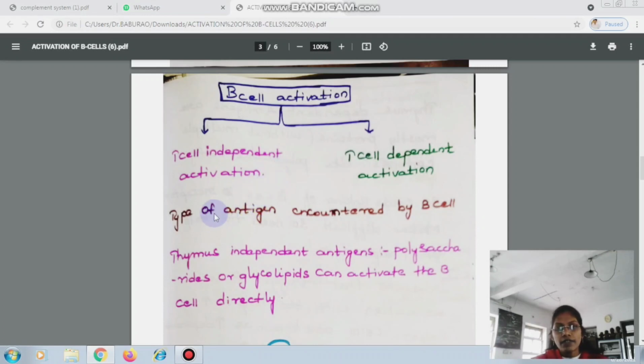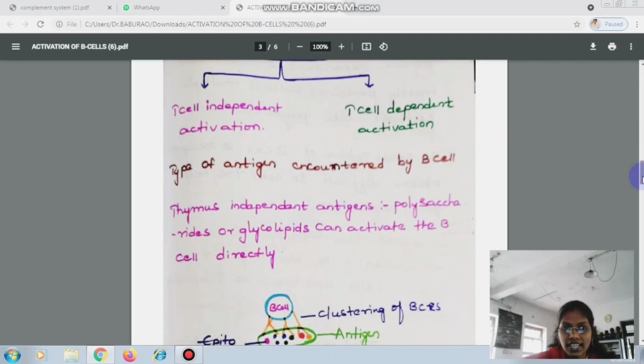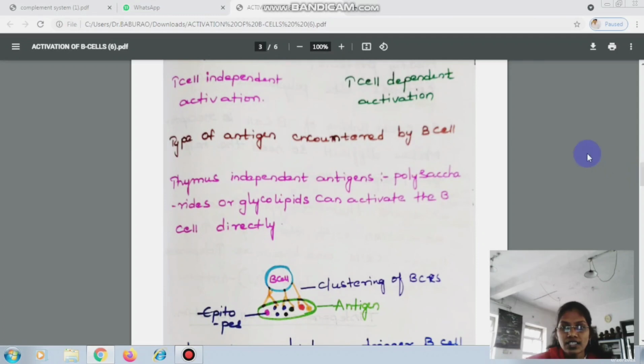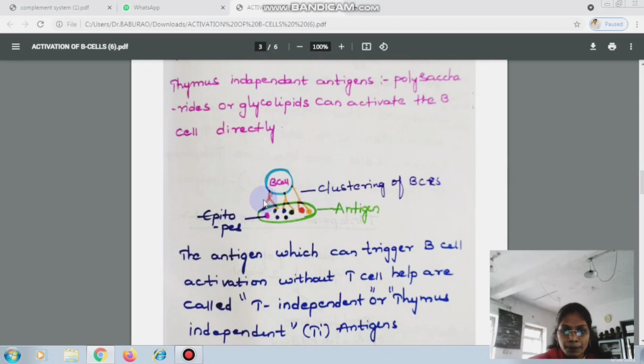Before that, we have to understand what T cell independent antigens are. T cell independent antigens, or thymus independent antigens, are mostly polysaccharides or glycolipids. Whenever a B cell meets such antigens, it directly gets activated without the help of T helper cells, right? If you observe the picture, this is the antigen with multiple epitopes.